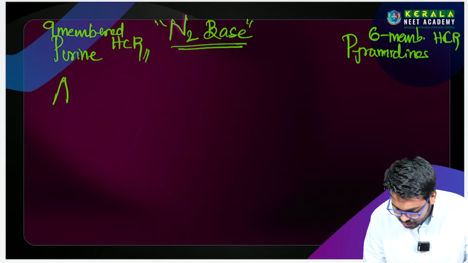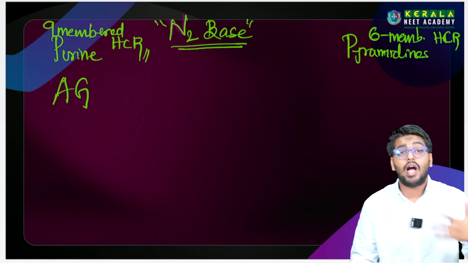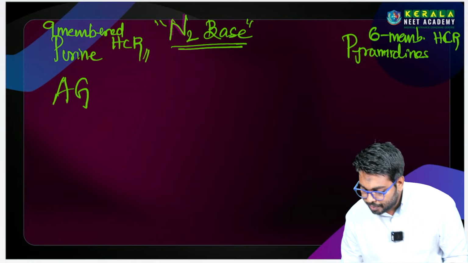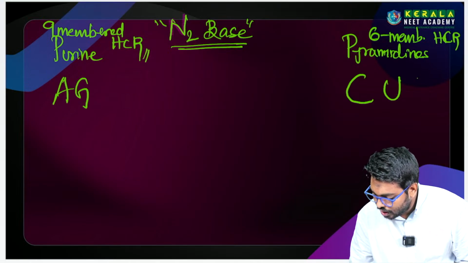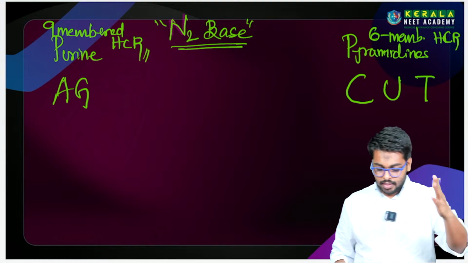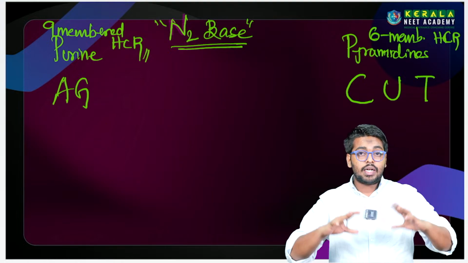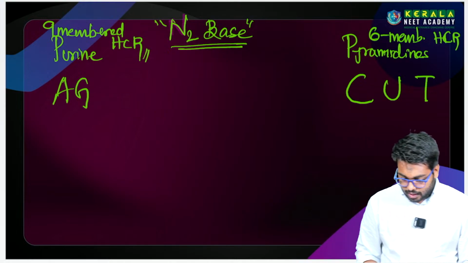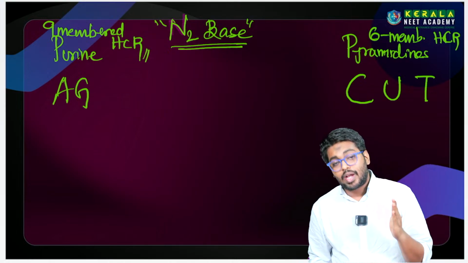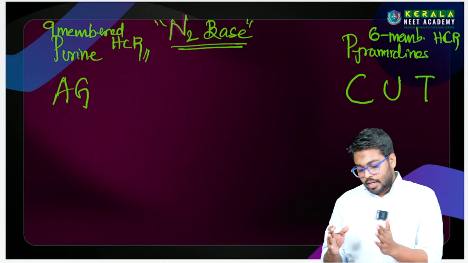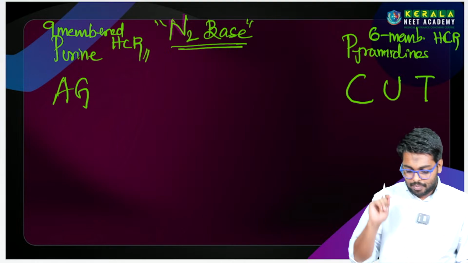Example for purines is AG. Then the pyrimidines are called CUT. Very simple. So for understanding, we can remember it as AG, CUT. So what actually is adenine, what actually is guanine, what actually is cytosine, uracil, then thymine.